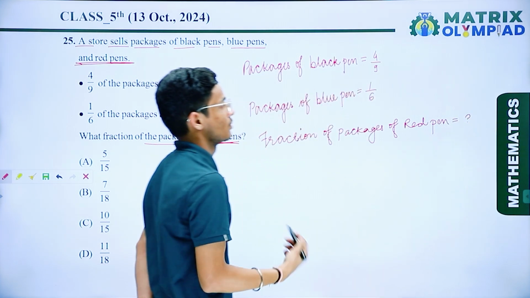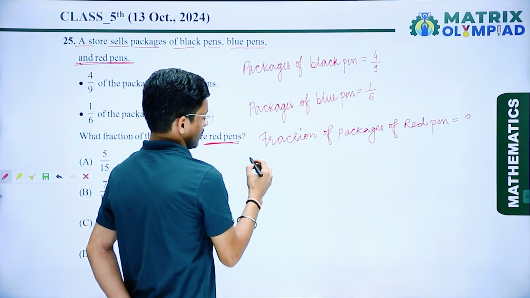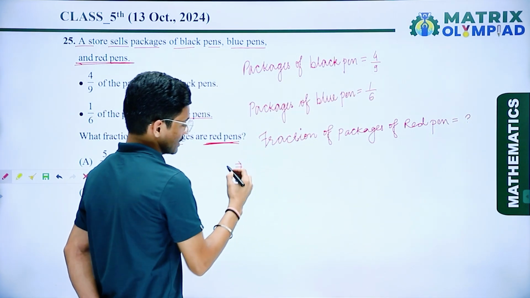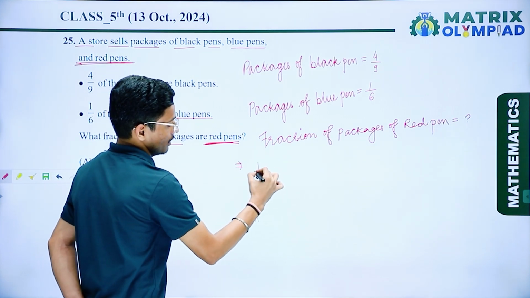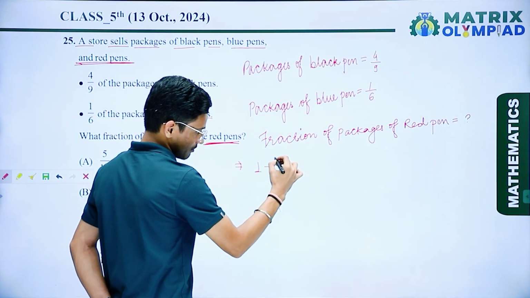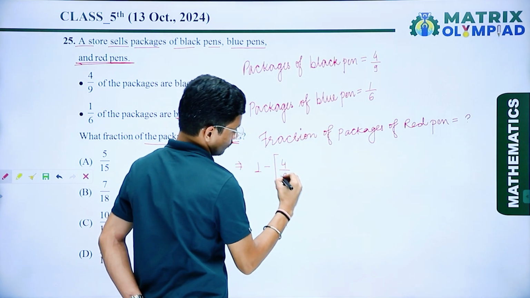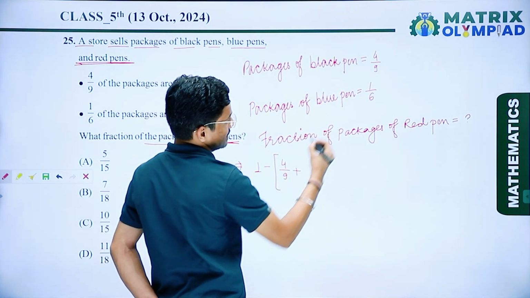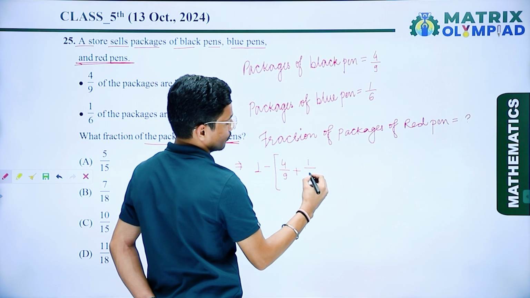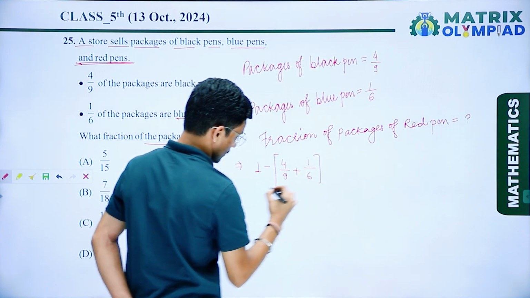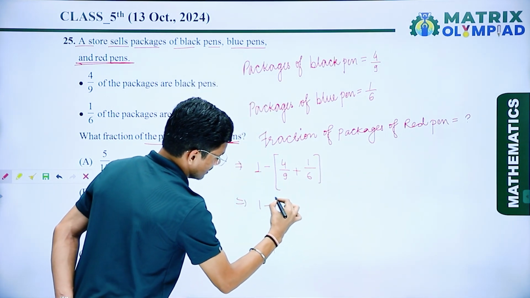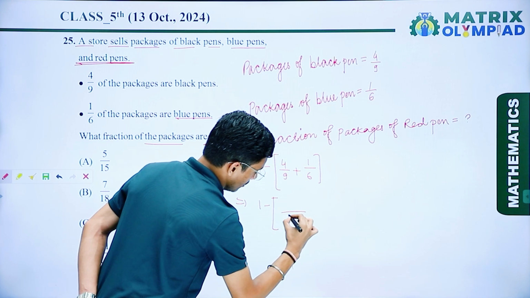So here I can solve this one: 1, that is the total number of packages, minus packages of black pen plus packages of blue pen. So here 1 minus, if I take LCM, that is 18.